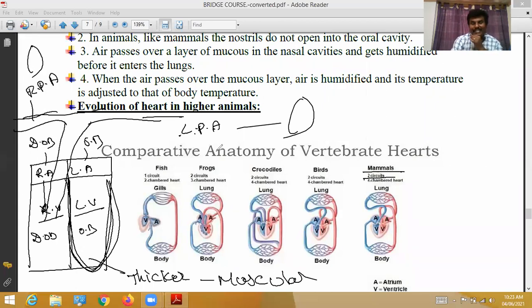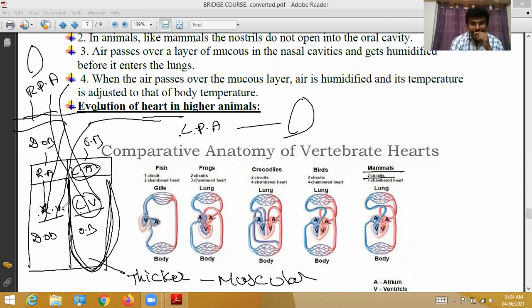In the lungs, the blood is oxygenated. The oxygenated blood enters the left auricle. From the left auricle, it enters the left ventricle. From the left ventricle, one more blood vessel arises. That is called the systemic trunk. This systemic trunk supplies oxygenated blood throughout the body parts.